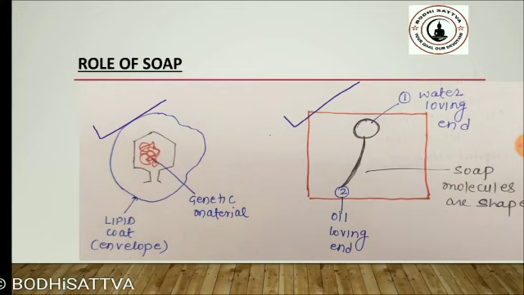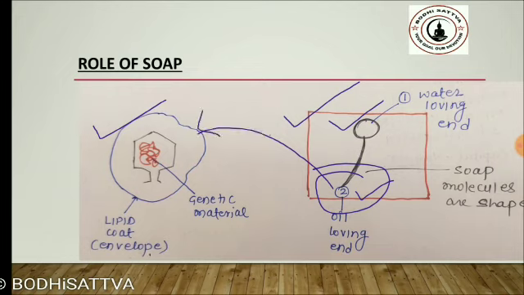In soap there is one water-loving end and another oil-loving end. This oil-loving end gets attached to the lipid coating, that is the envelope of the coronavirus, and when it gets attached, the envelope gets stressed and this lipid coat gets destroyed, finally exposing the genetic material and the protein coat, which get destroyed eventually.